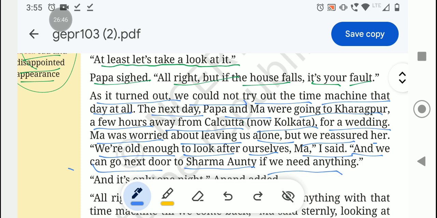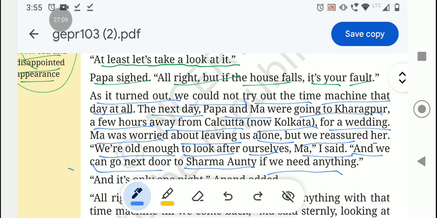Now what is happening is that day they didn't get any time to check the time machine. So the next day, Papa and Ma both were going to Kharagpur for a wedding, a few hours away from Calcutta, but now it is known as Kolkata.